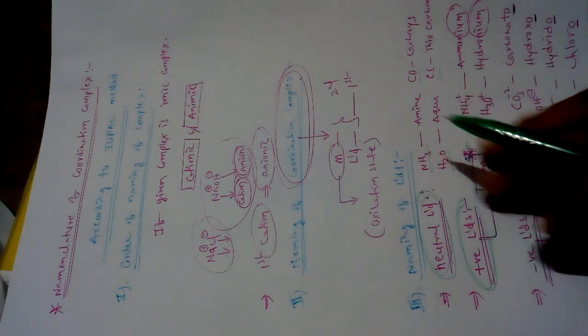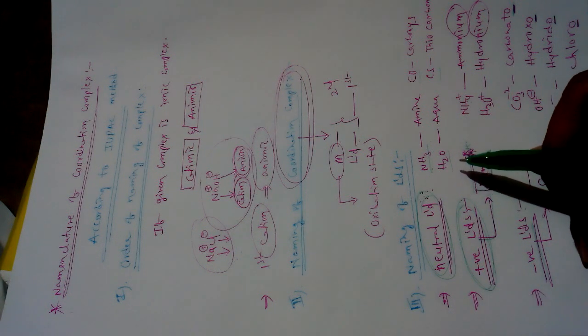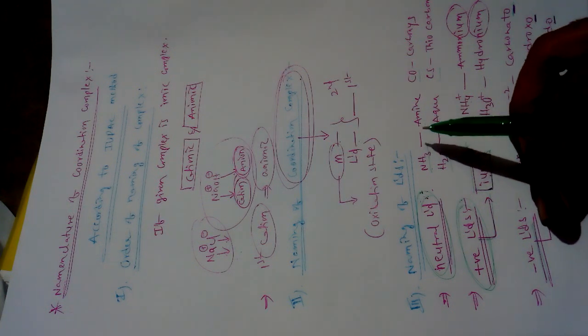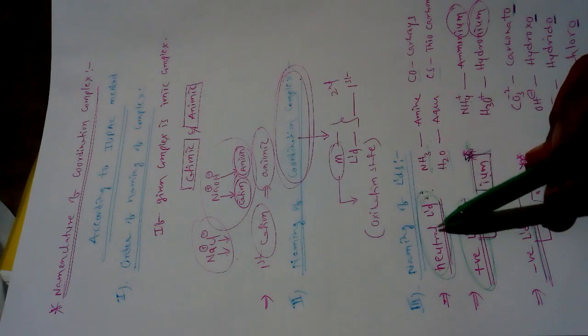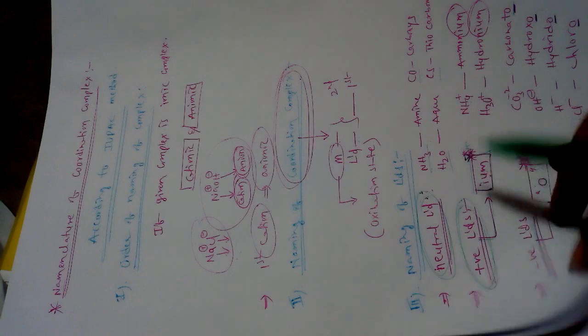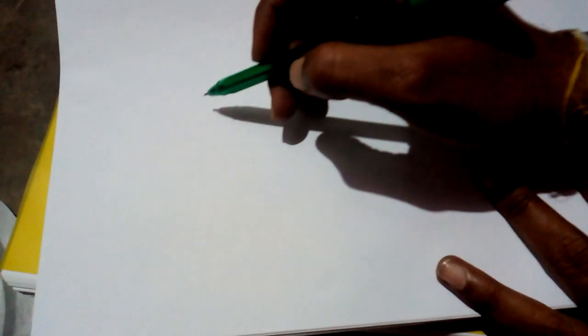So ligands are classified depending upon charge into three types: neutral, positive, and negative ligands. So we have also discussed the classification of ligands here.